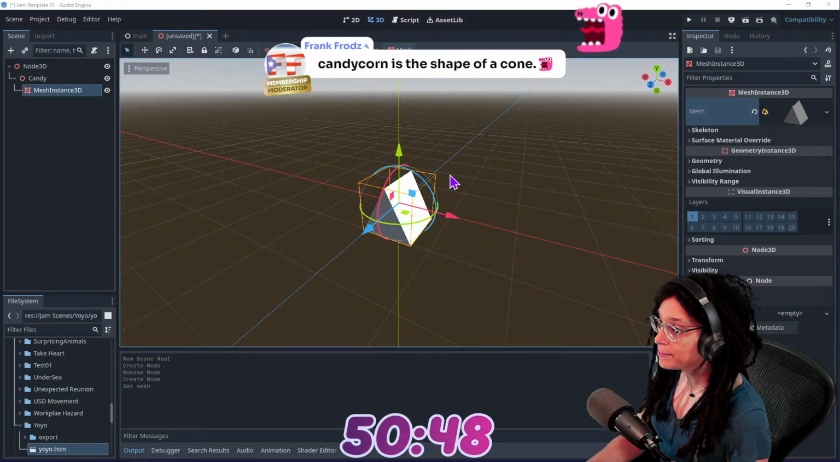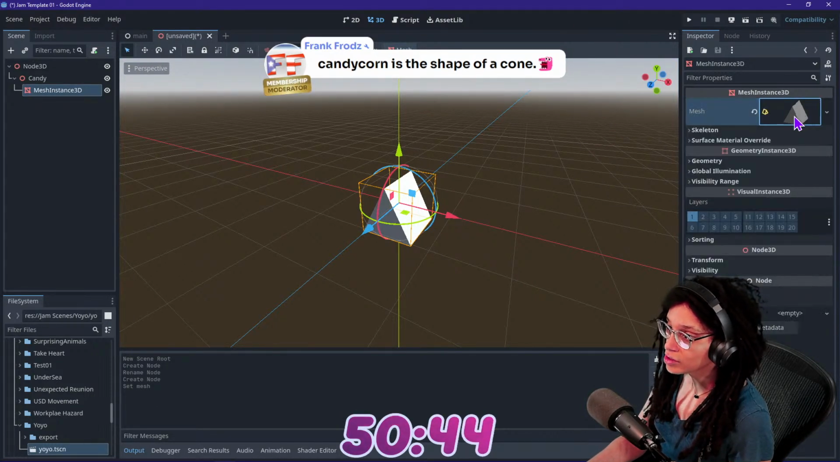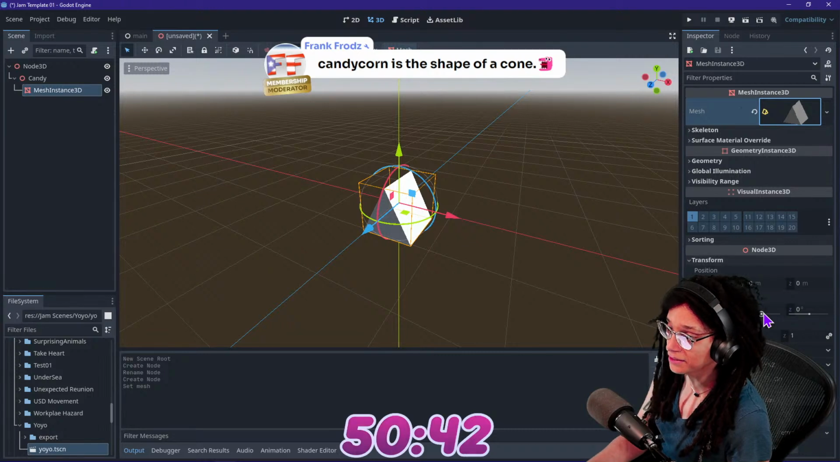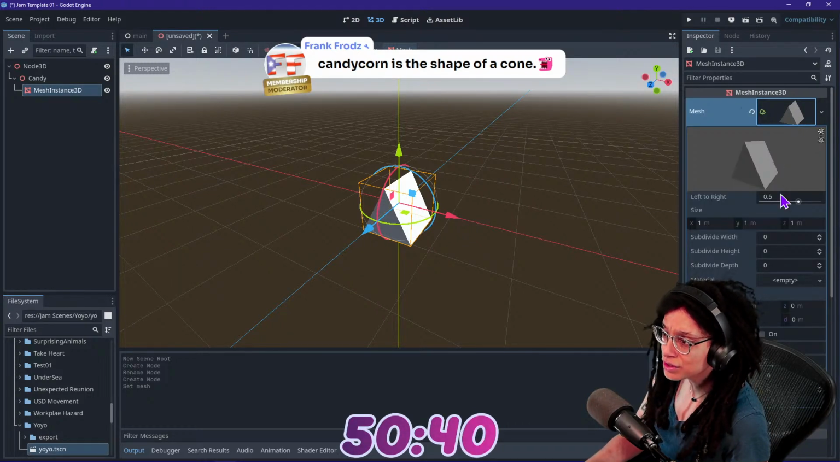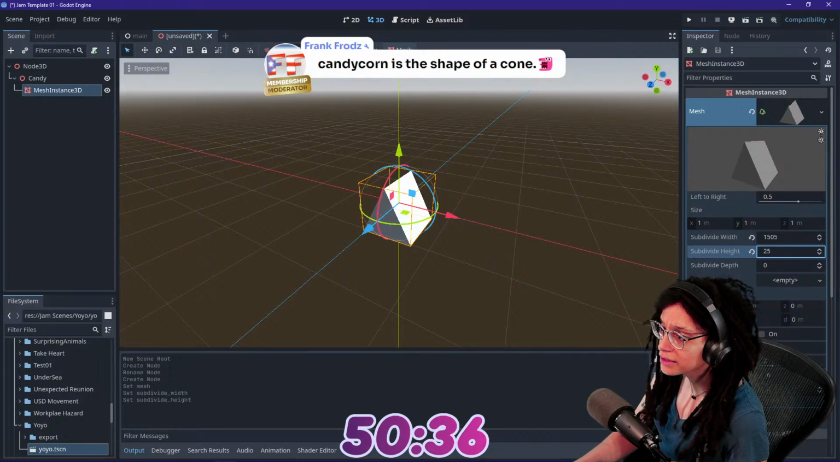Candy corn is the shape of a cone. I wish there was a cone default, but so we're going to do a prism. It's going to be a little sharper. I don't think we can soften it, can we? Subdivide, maybe. I don't know. That didn't really do anything.